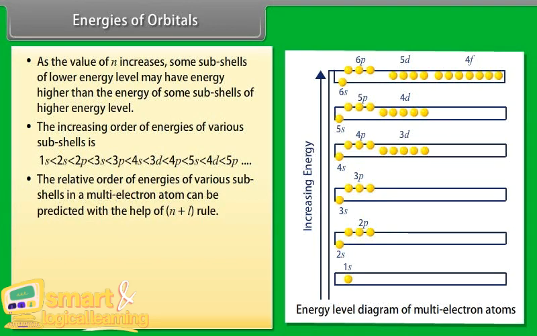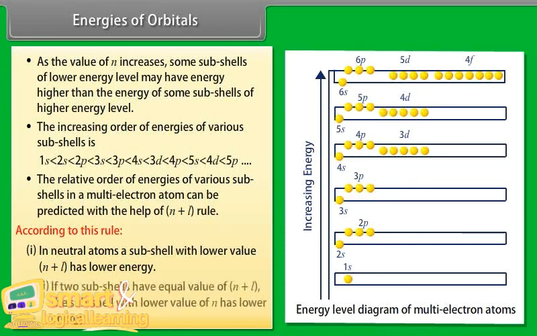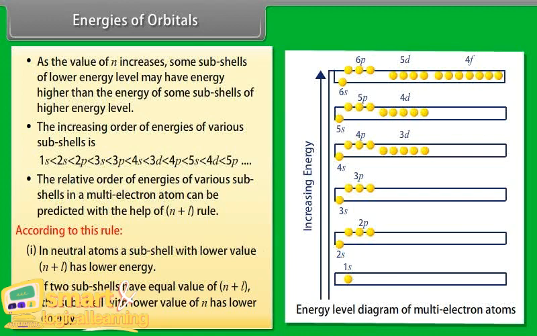The relative order of energies of various subshells in a multi-electron atom can be predicted with the help of the n plus l rule. According to this rule, number 1, in neutral atoms, a subshell with a lower value of n plus l has lower energy. Number 2, if two subshells have an equal value of n plus l, the subshell with the lower value of n has lower energy.